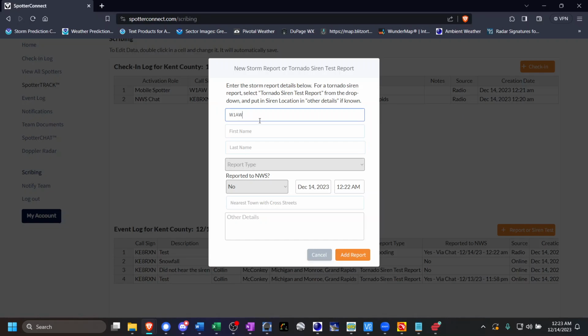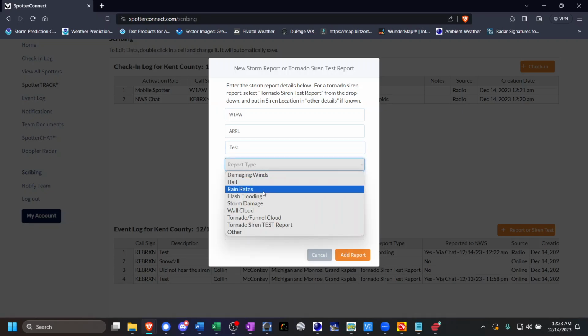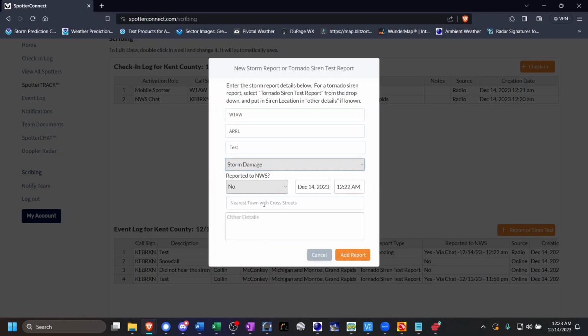So let's just put in one more for good measure. We'll put in Whiskey 1 Alpha Whiskey. We'll put in ARRL test. This time we'll choose storm damage as our test and we'll select phone this time. And we're just going to put in Yellow Brick Road as our sample location. Of course, the ARRL is not located on the Yellow Brick Road, but it's just a test, just for demonstration purposes. And in other details, we'll put test again.